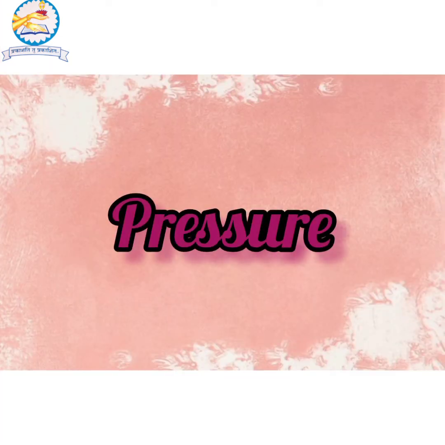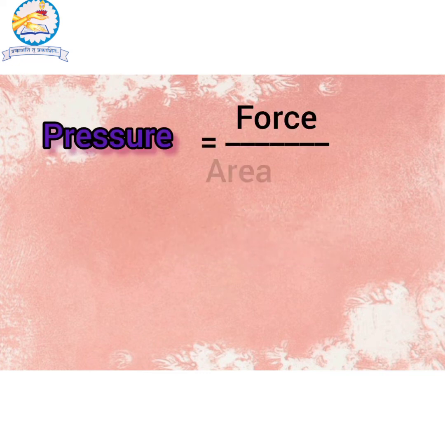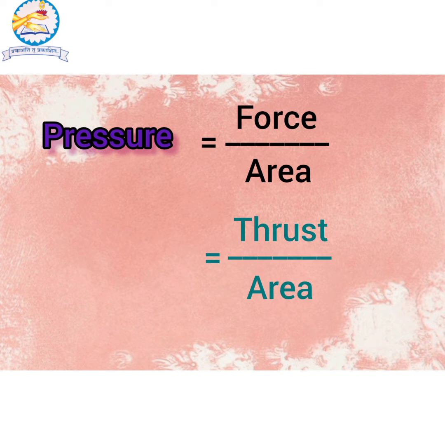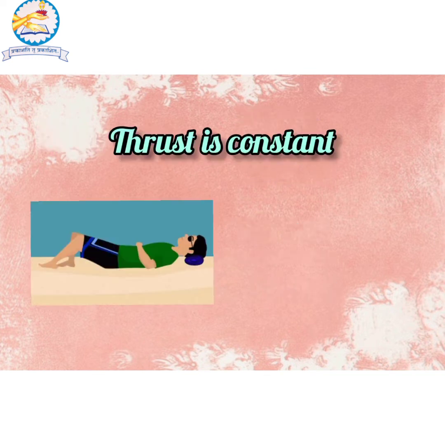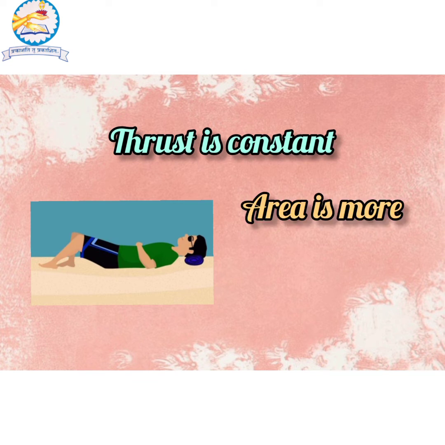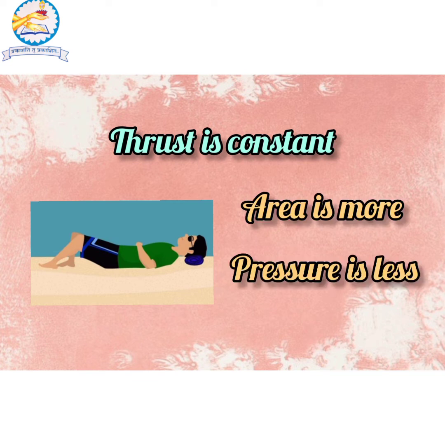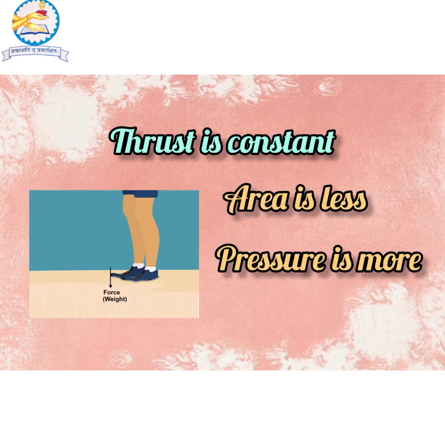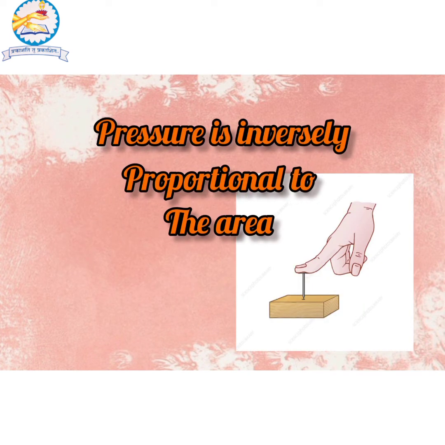That's when the concept of pressure comes. Pressure is the force per unit area. If we talk about thrust, it would be thrust per unit area. If the thrust is constant and the area is more, then the pressure will be lesser. And if the area is less, then the pressure will be more. Pressure is inversely proportional to the area on which the thrust is applied.